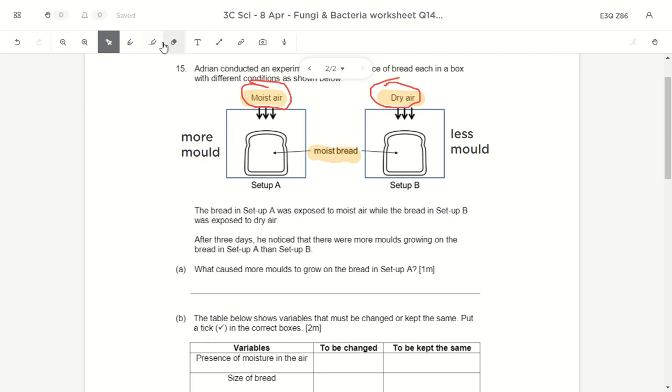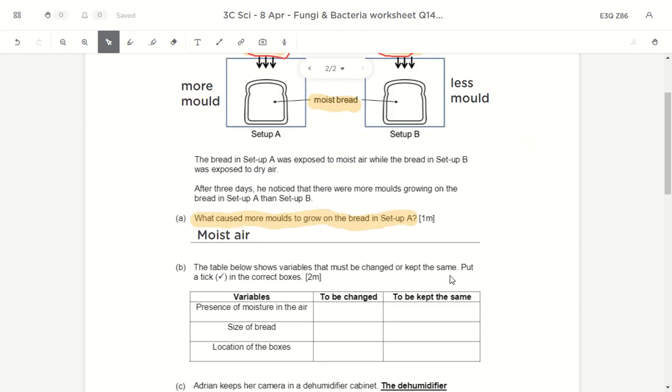What caused more mold to grow on A? You realize the only difference between these two setups is not the place, it's not the size, it's not the box, but it's actually the moist air over here. So what caused more mold to grow is because of the moist air that you give to A. So moist air, simple as that.